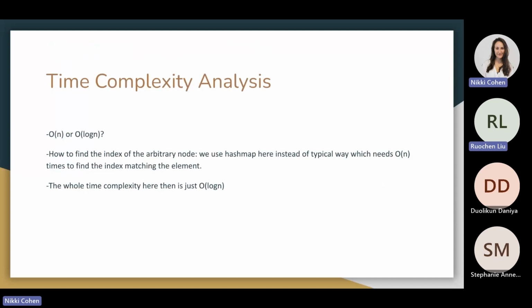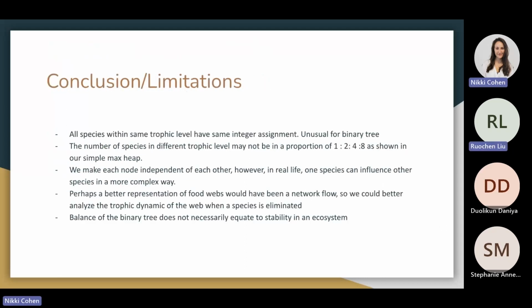And continue to take a look at our time complexity. Our initial approach to find the node to be deleted would have involved a full traversal of the heap, adding a time complexity of O(n) in the worst case scenario. To optimize this, we employ a hash map that could locate the node's index directly, reducing the time complexity to O(1). Therefore, the total time complexity of our algorithm will just be O(log n) for both deletion and rebalance.